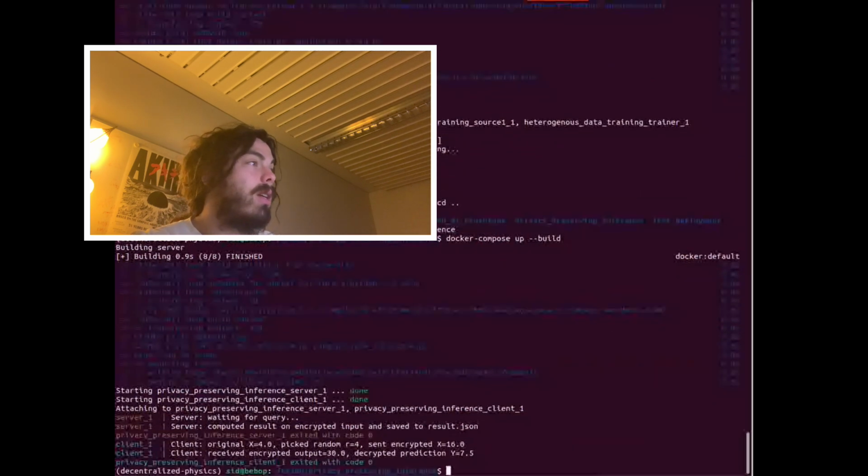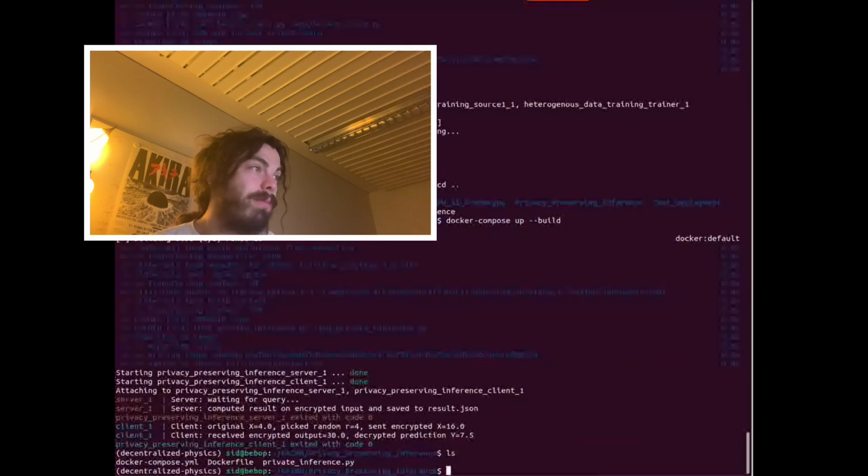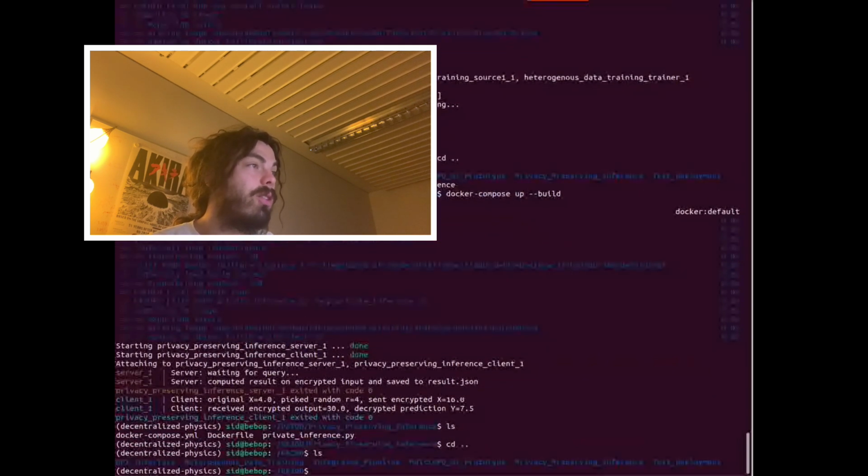In this case, we have some privacy cell that blinds the input with some random scalar, and encrypts it. This is just a simple case, but essentially we can do similar and more complex encryption schemes if we want. We encrypt the input between the server and the client. Yeah, we show how this is possible.